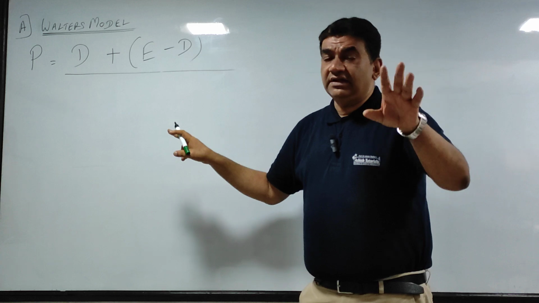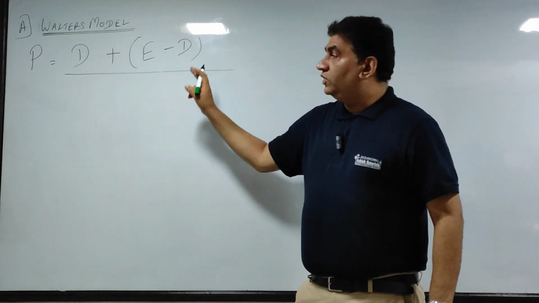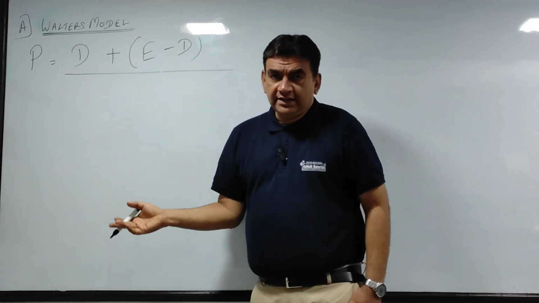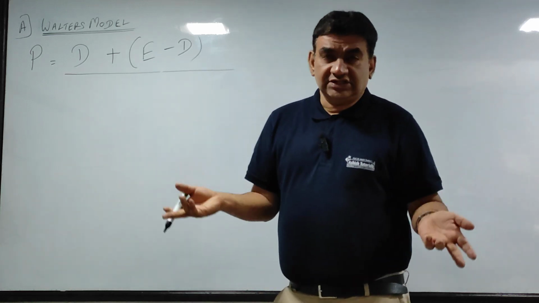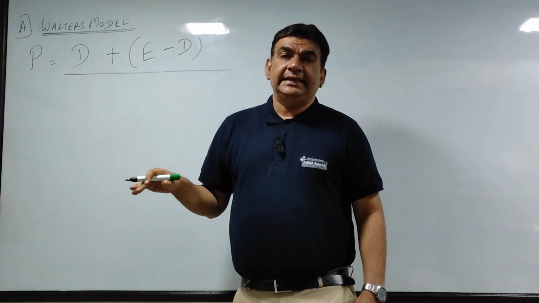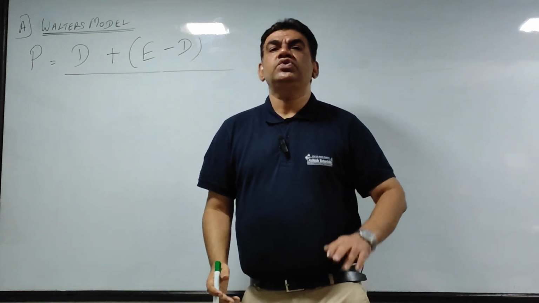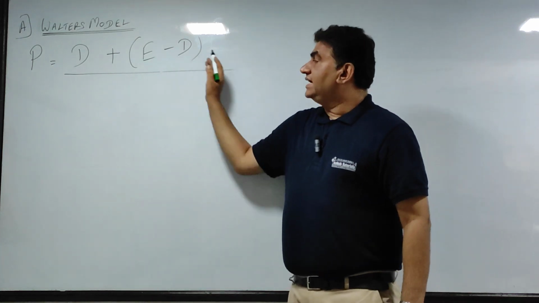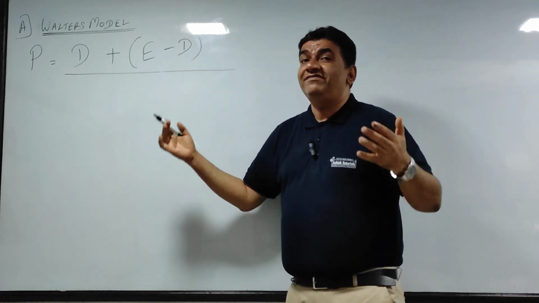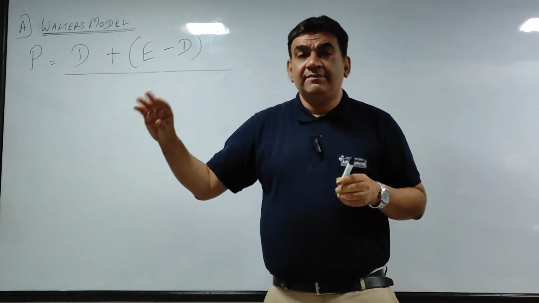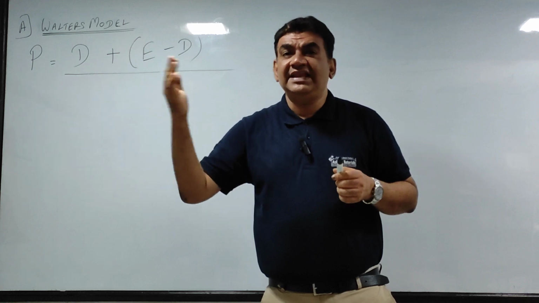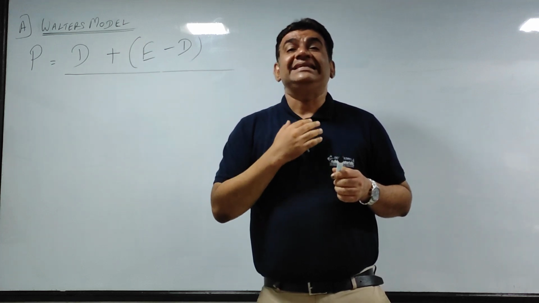Keep one thing in mind. You all have done it earlier also. I will pay dividend only when I have E. Only when I am earning, then only I pay dividend. If I am not earning at all, then where will I give dividend from? Dividend is always paid from the profits earned. If I have not earned profit, there is no question of paying dividend. So E minus D, earnings minus dividend, that means the money what you have retained. Retained means what? I earned 100 rupees, out of that I paid 40 rupees as dividend, so 60 I have kept with me. That is called retained earnings.